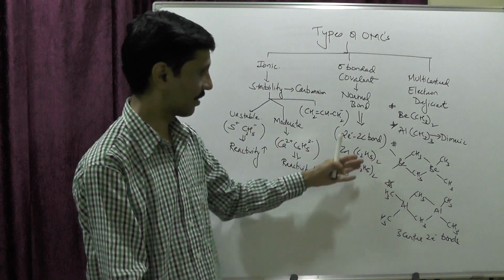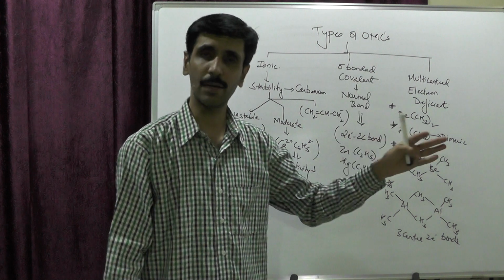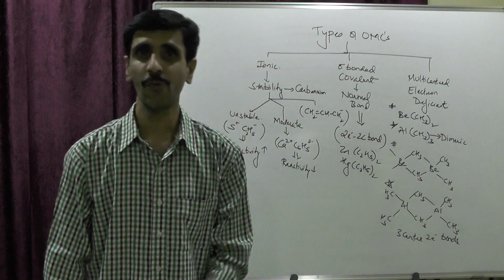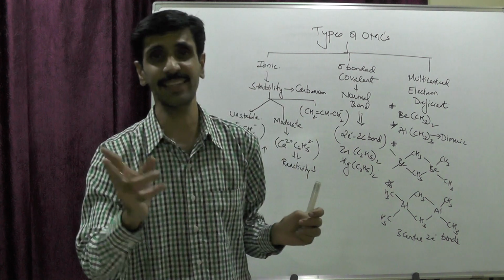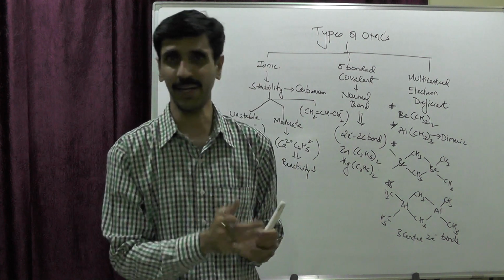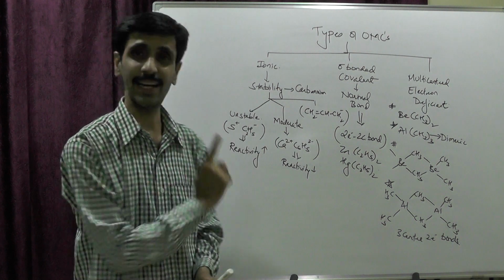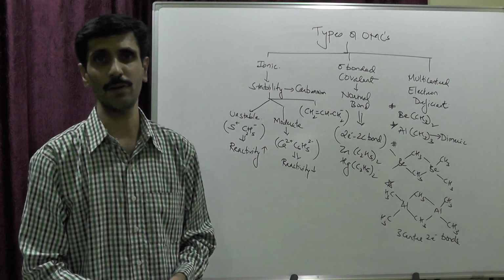Alright, so these are the examples. They exist in the polymeric form, in the dimeric form, where we have the bridging methyl groups. They are connecting the two metals. Alright, so I hope you have understood the types of organometallic compounds very well.